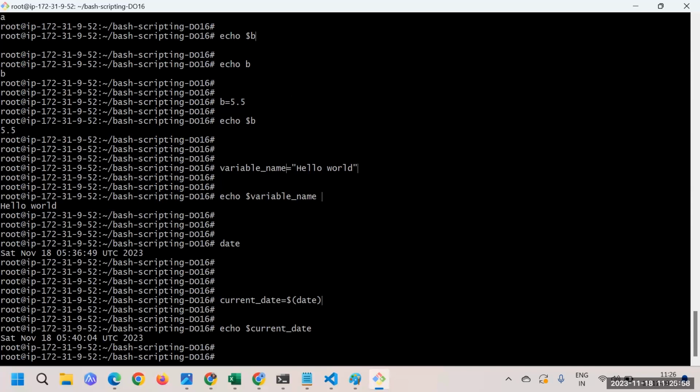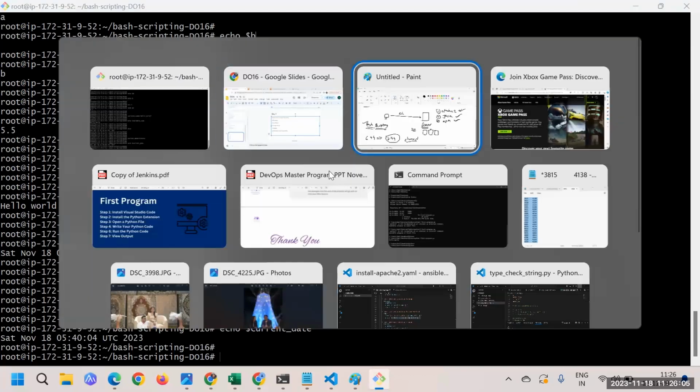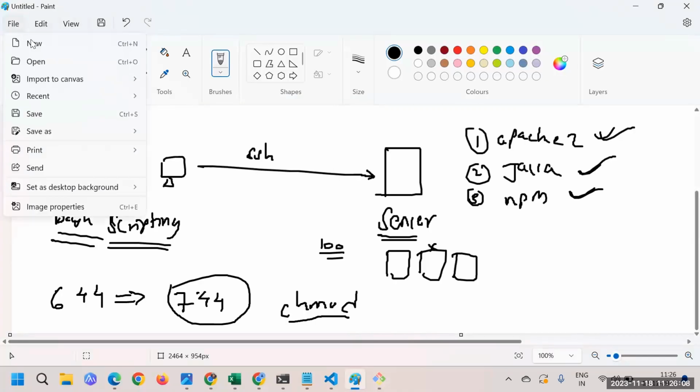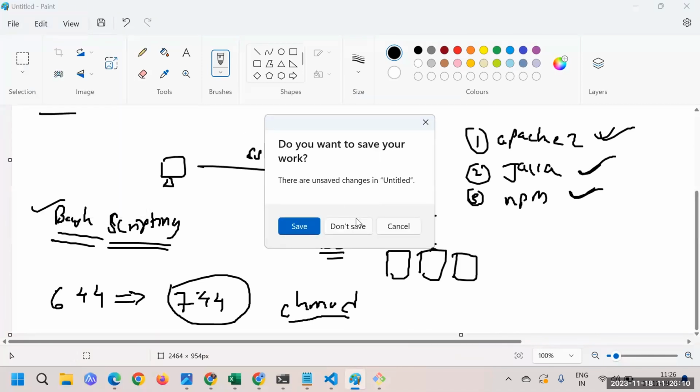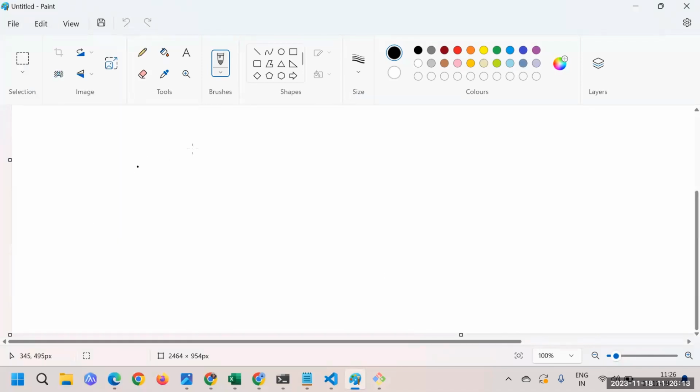Command line arguments are basically dependent on positional arguments. Whenever we are executing any script, we run it this way. Let's say we have command line argument dot sh, which is the script we are running. After that we can mention the arguments: first argument, second argument, third argument.